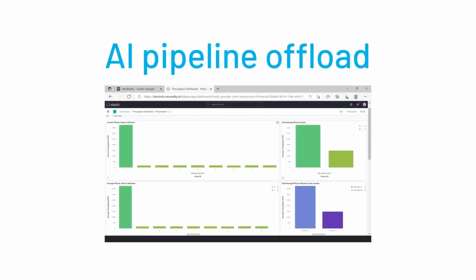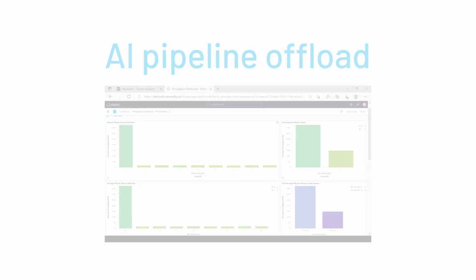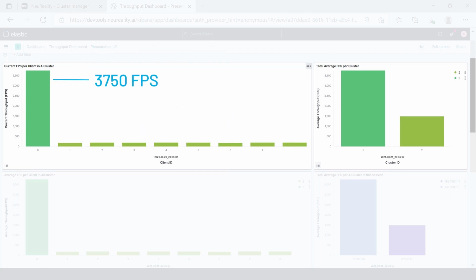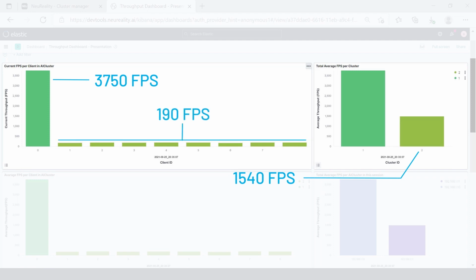This final demonstration shows the value of offloading the compute-intensive pre- and post-image processing tasks onto our AI-centric server on a chip versus the performance drop when 8 clients are loaded with image pre- and post-processing. As you can see, our hardware-based offload enables us to achieve 3,750 frames per second. In contrast, the 8 CPU-based clients show total throughput of only 1,540 frames per second, or only 190 frames per second per client, reinforcing how much more costly it is to add enough CPU horsepower to achieve sufficient performance.